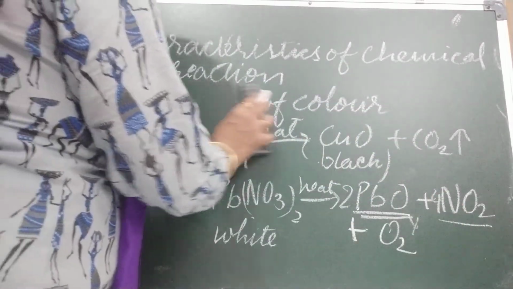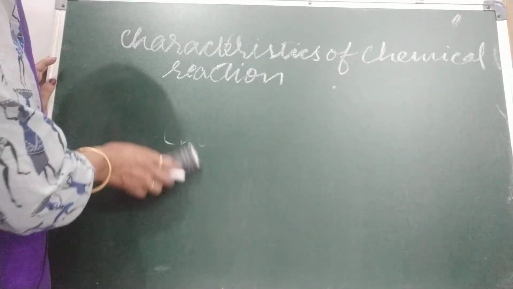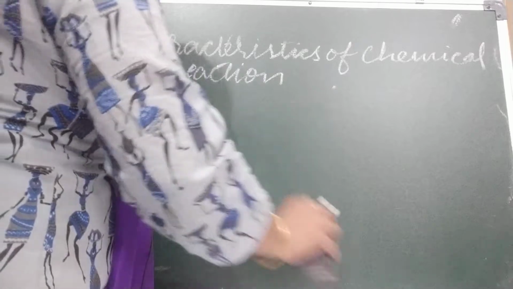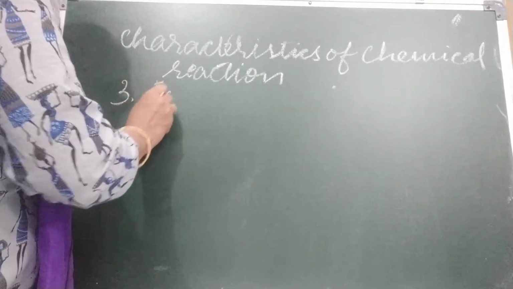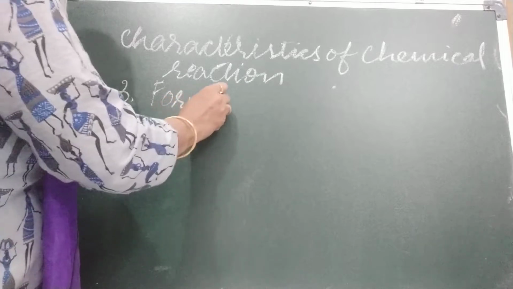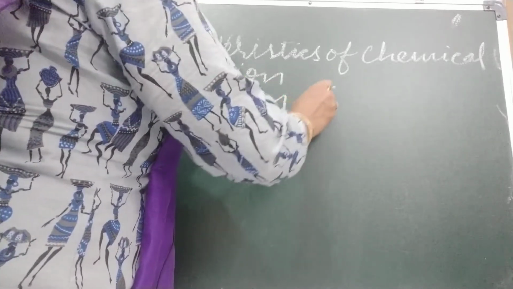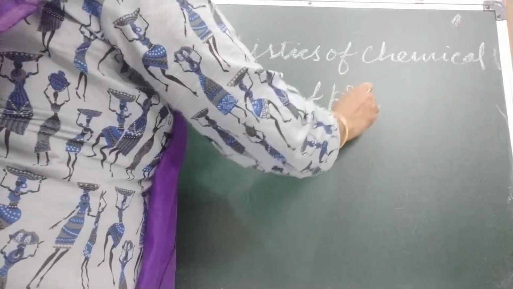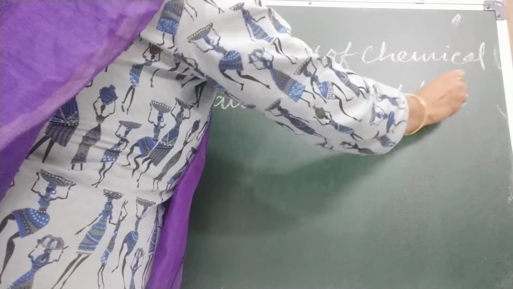Now the third one we are going to discuss after change of color: formation of precipitate, and in short we also call it PPT.